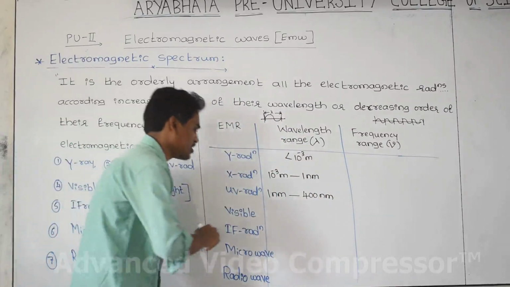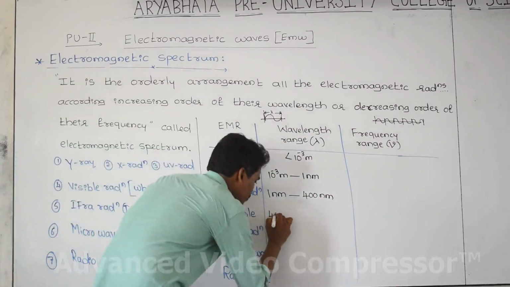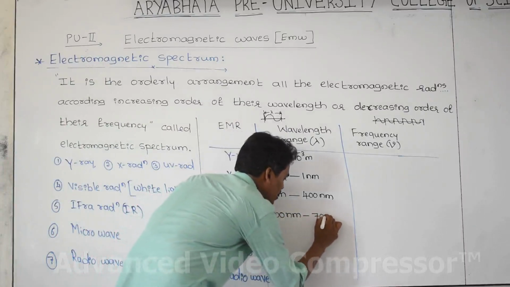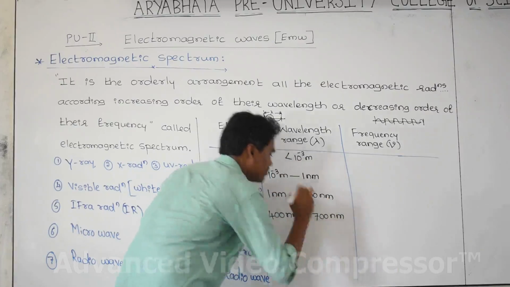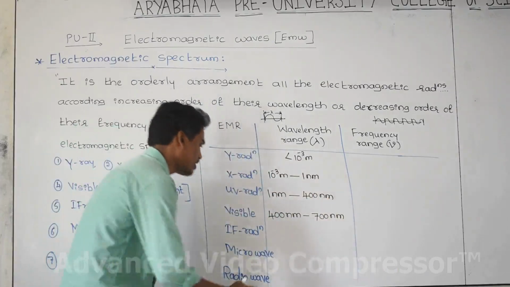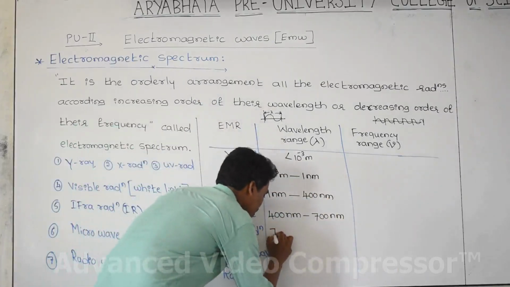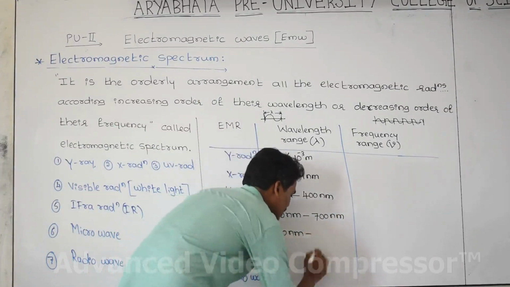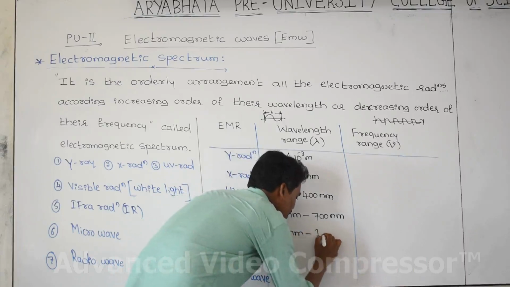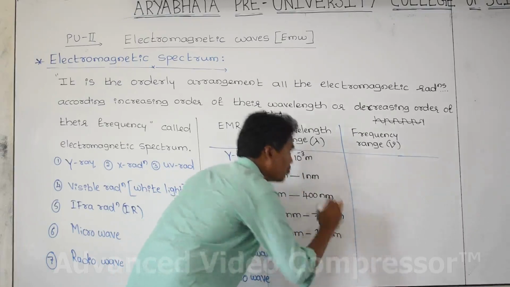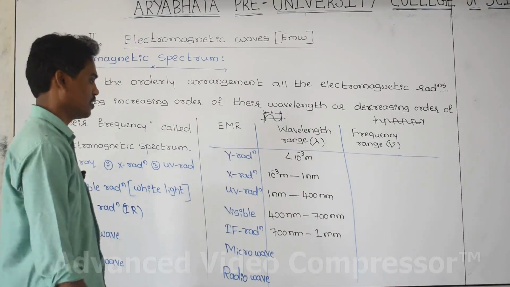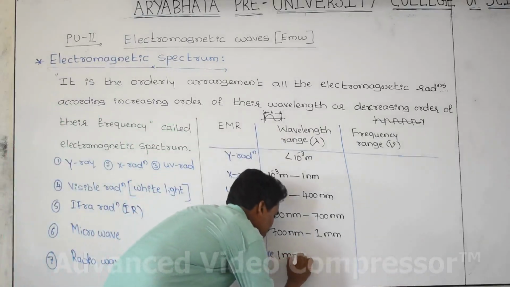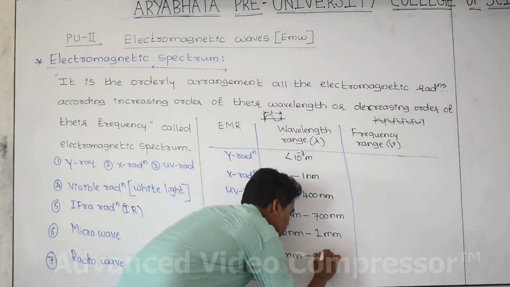And next one is visible. Its range of wavelength is 400 nanometer to 700 nanometer. Next go to infrared radiation. Its range is 700 nanometer to 1 millimeter. And next one is 1 millimeter to 0.1 meter.